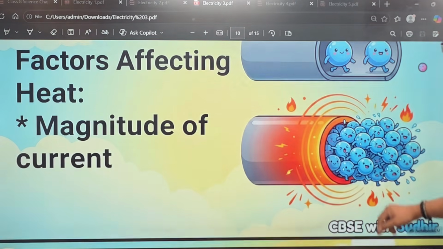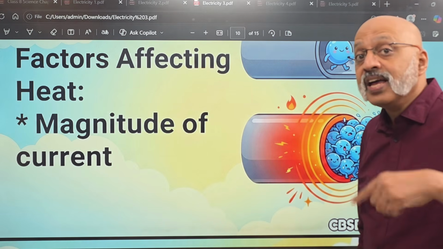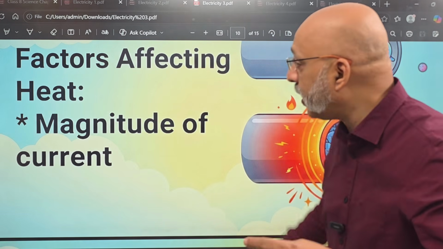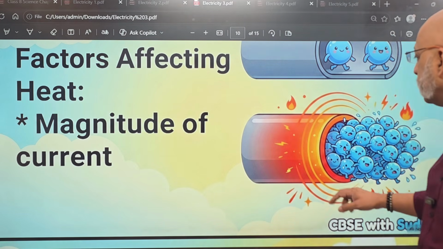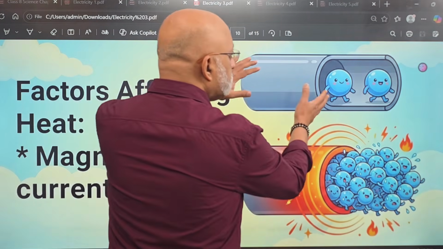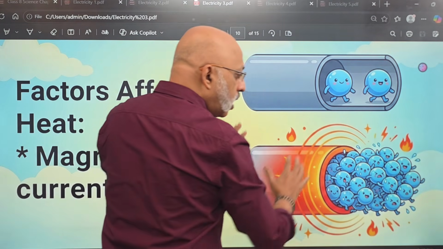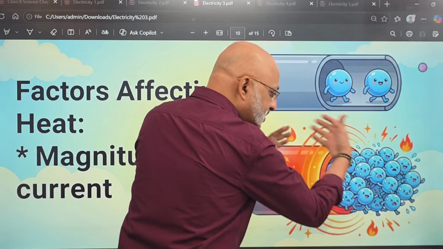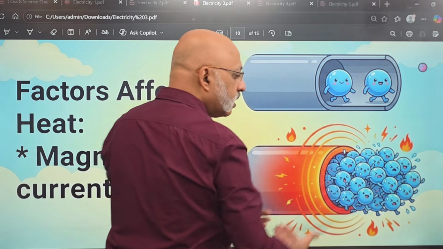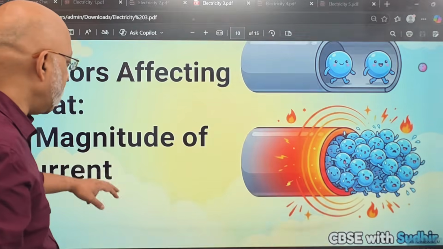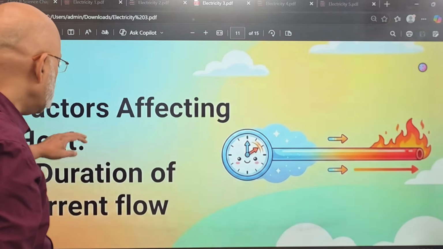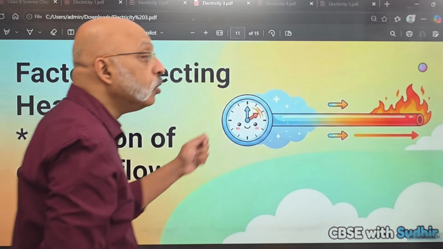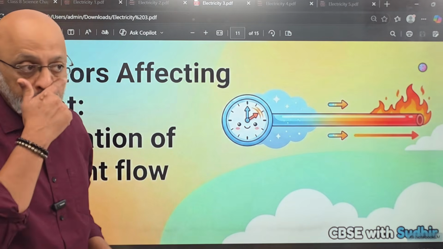Then the magnitude of current, how much current is passing through that electrical wire, that also affects the heat. So if you have this much current passing, everything is cool. But if you have more current passing, you realize that there is too much stuffiness, and that leads to this getting more and more hot and red. Then the duration of the current flow. How long are you having it?